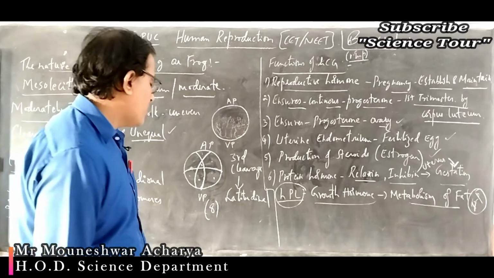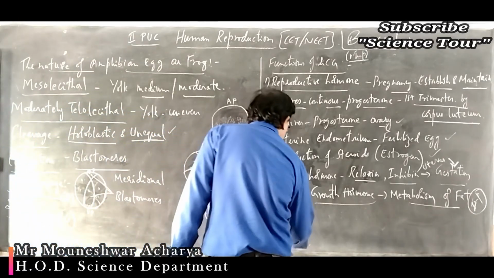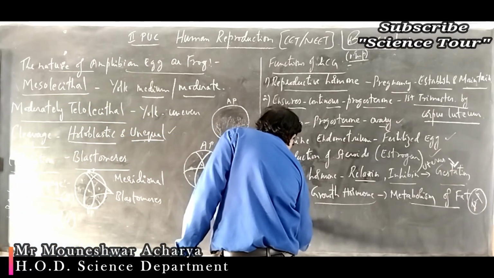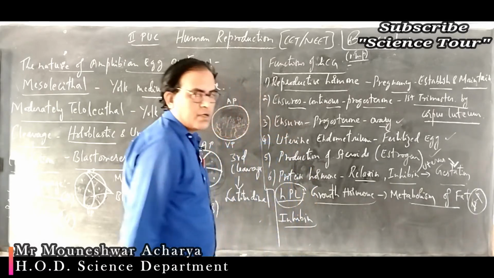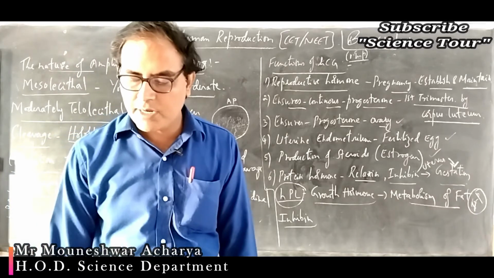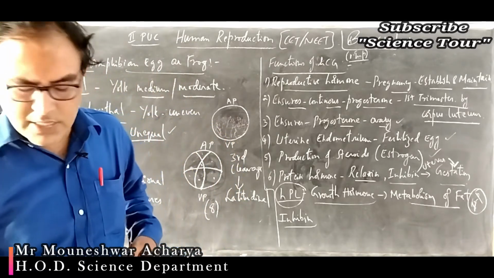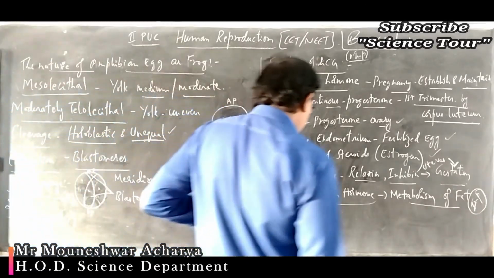Inhibin is one more important hormone, secreted by the granulosa cells in the ovaries of women.